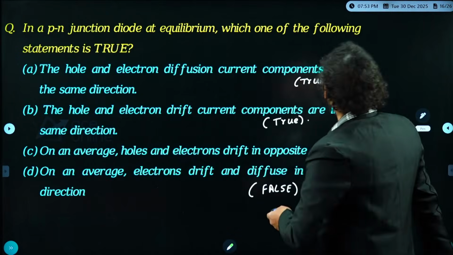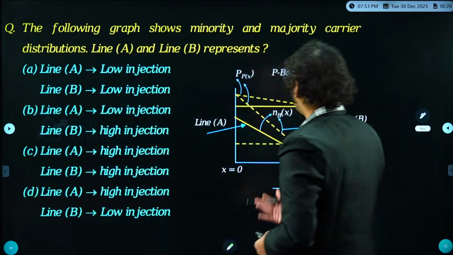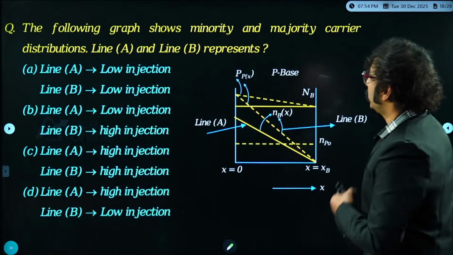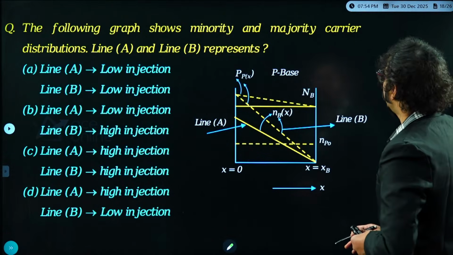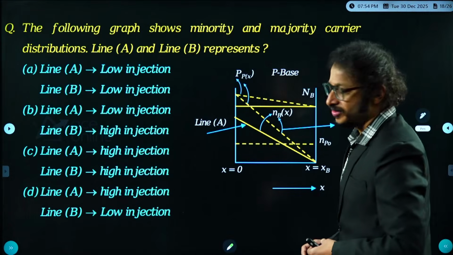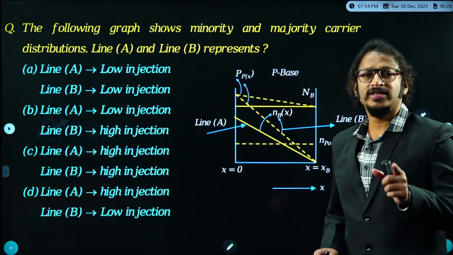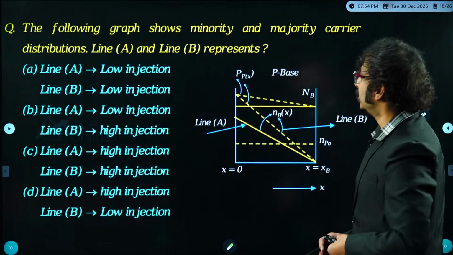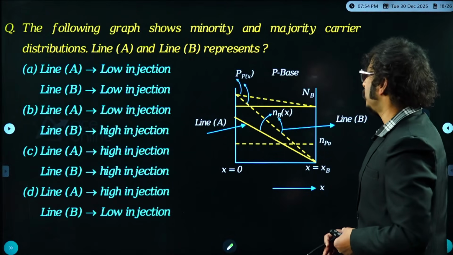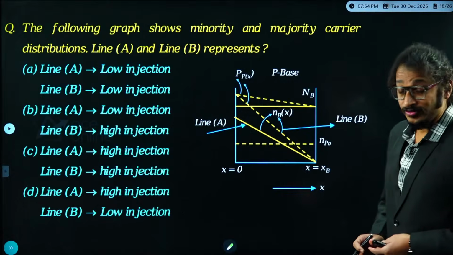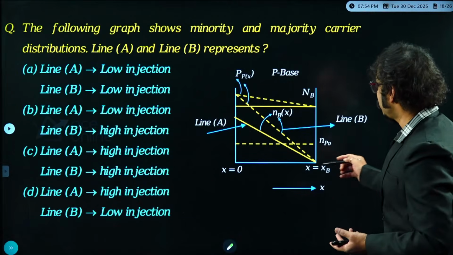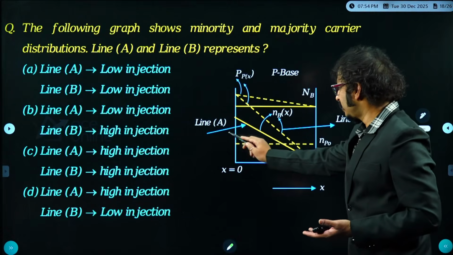Good. Let's move to one more very interesting question. Have a look carefully. The following graph shows minority and majority carrier distributions. Line A and line B represent what? Very good question. There are two lines. The examiner has given this as line A, it seems.